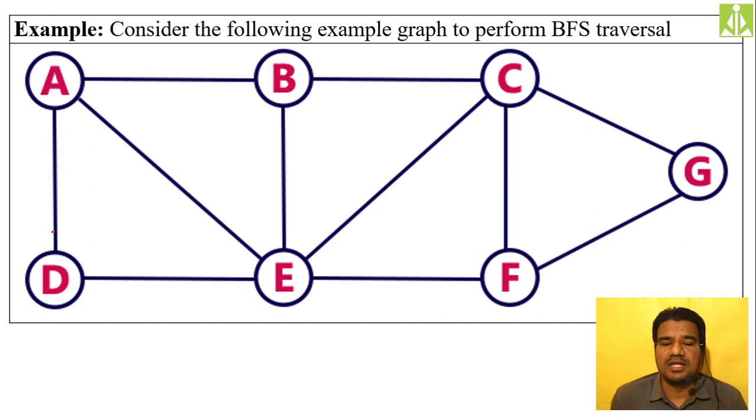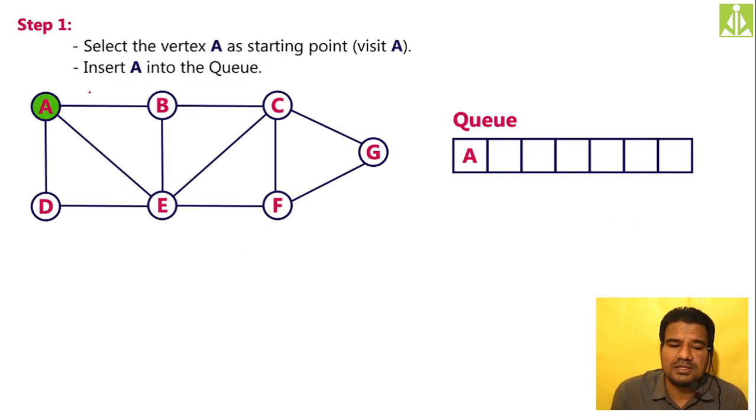So quickly we'll take the same example and try to perform the BFS traversal, breadth first search traversal. Again, I will start with A, visiting A. I have to mark this A and then enqueue this A onto the queue. Insert this A onto the queue. Then my structure will become like this: A I have visited, so I marked it green and inserted A onto the queue.